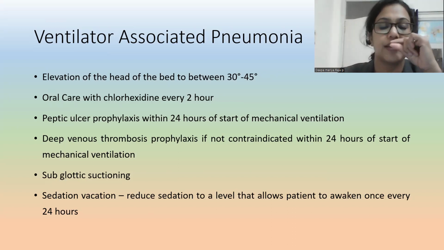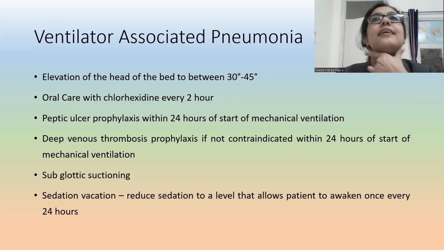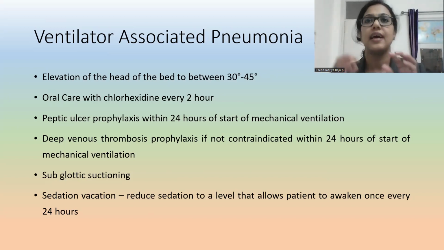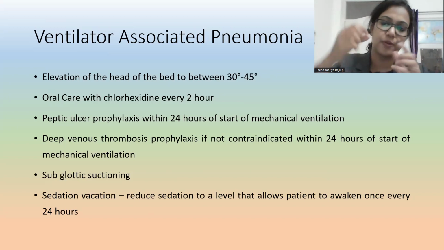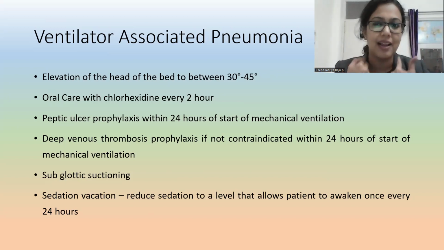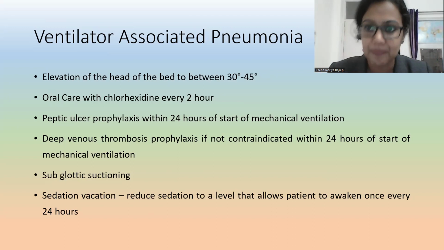We need to do the suctioning, because otherwise chances are there of aspiration. Even the cuff pressure, the ET tube cuff pressure, we are monitoring. Why are we monitoring? If the cuff is not having proper pressure, minimal secretions will go through the side. So that's why suctioning is important. The frequency is as per your hospital policy, second hourly or whenever it is necessary, please do the oral suction, which is subglottic suction.